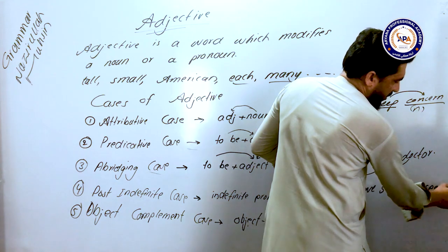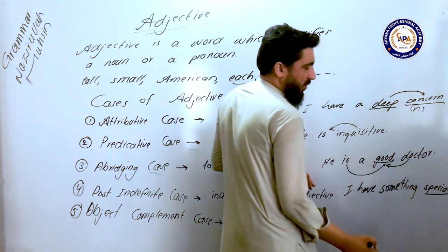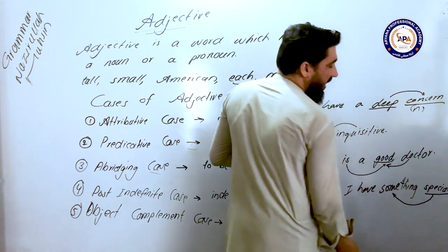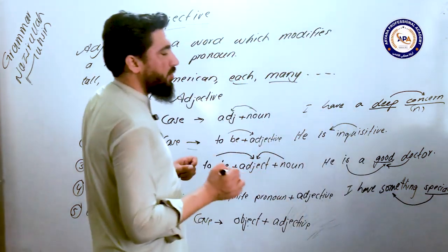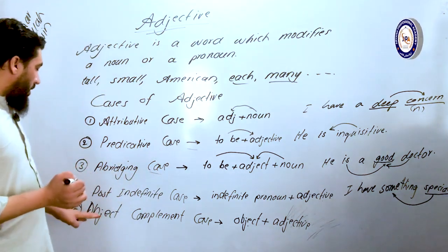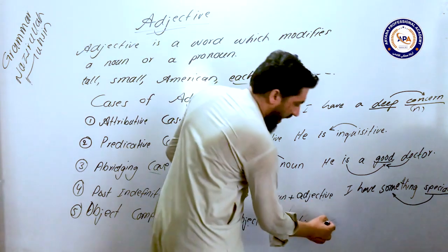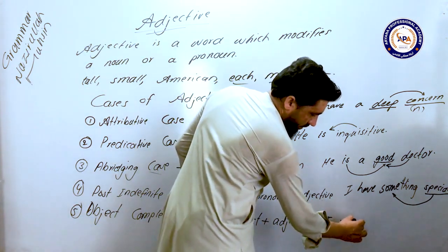I have something special. So the word special is an adjective which is used after an indefinite pronoun. So this is called the post-indefinite case. And the final one is the object complement case. For example, I made him happy.